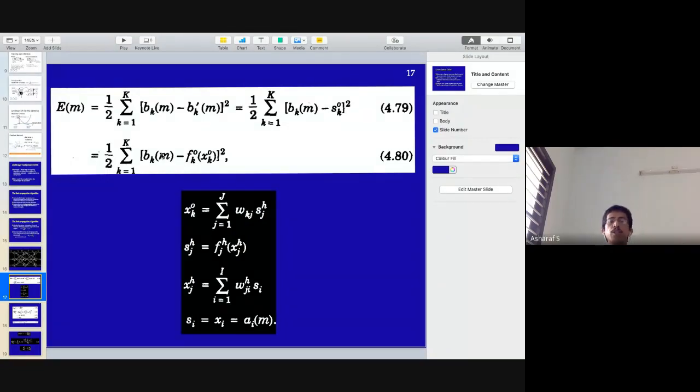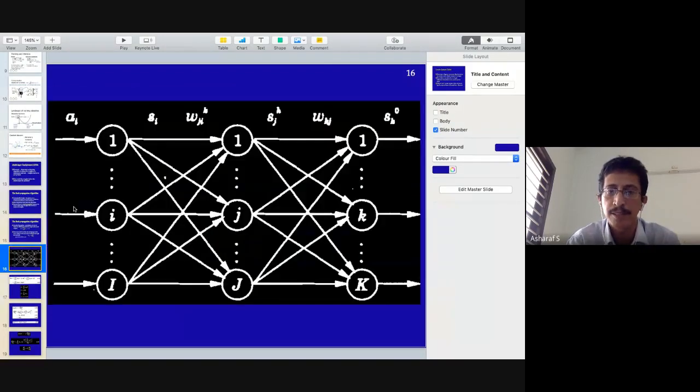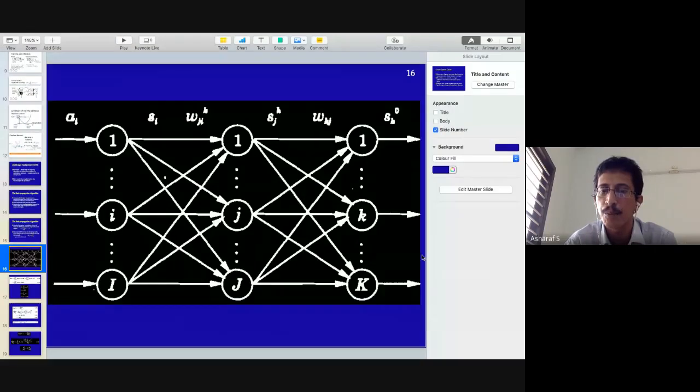And make sure that you understand this. Spend a minute or two over this particular set of equations and make sure that you understand this. Once you have done this, I'll move on, because all you need to do is two things. You have the error function, the error at the output layer. This is all you have, the error at the output layer. You need to adjust these weights and these weights. How do you adjust these weights?